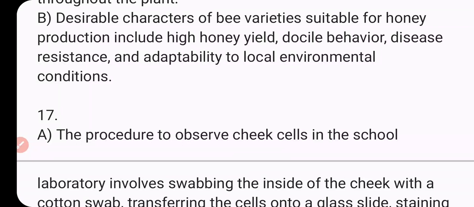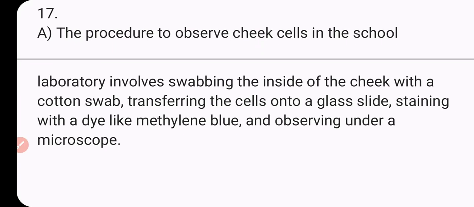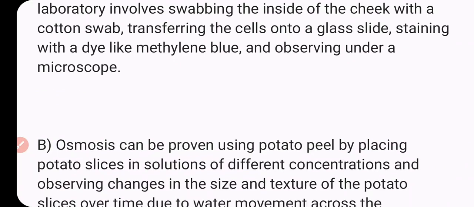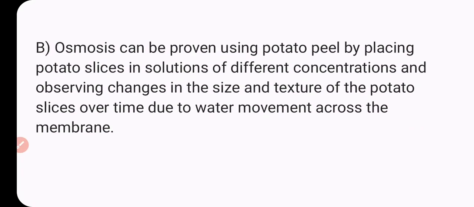local environmental conditions. 17th, the procedure to observe a cheek cell in the school laboratory involves swabbing the inside of the cheek with a cotton swab, transferring the cells onto a glass slide, staining with a dye like methylene blue and observing under a microscope. Osmosis can be proven using potato peel by placing potato slices in solutions of different concentrations and observing change in the size and texture of the potato slice over time due to water movement across the membrane.